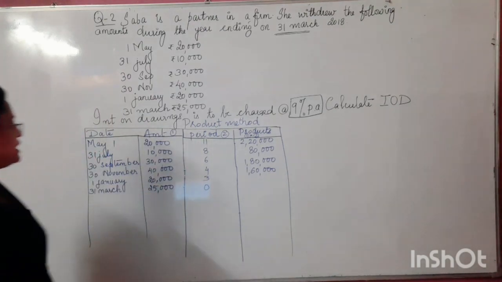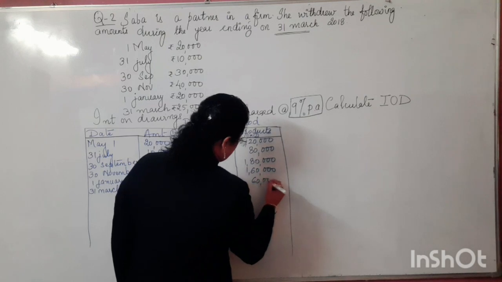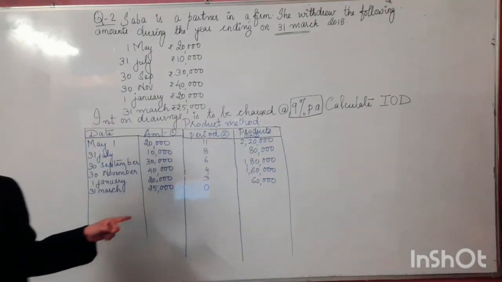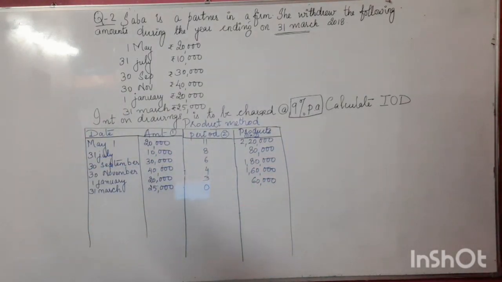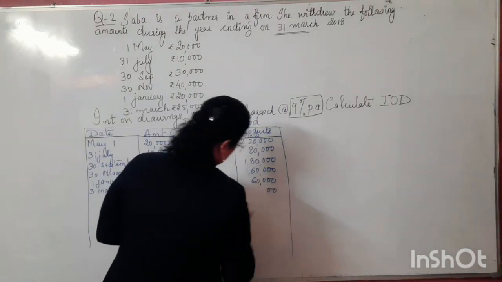Now the next is 20,000 into 3, which is how much? That is 60,000. 25,000 into 0, what is the value? You will be getting it here. That is absolutely 0. Got it?